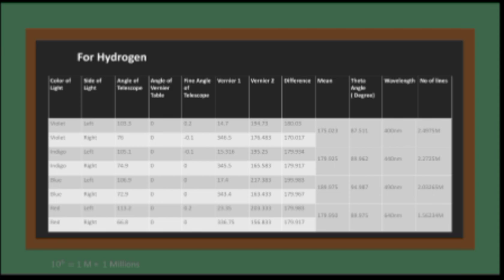So the mean we got is 175.023, and the theta value we got is 87.511 degrees. The wavelength of light which I took for violet is 400 nanometers. From the formula, sine theta equals n m lambda, where m is the order, we take order 1. We got the number of lines equal to 2.4975 times 10 to the power 6. So this is about violet light, and we have done that for all lights.